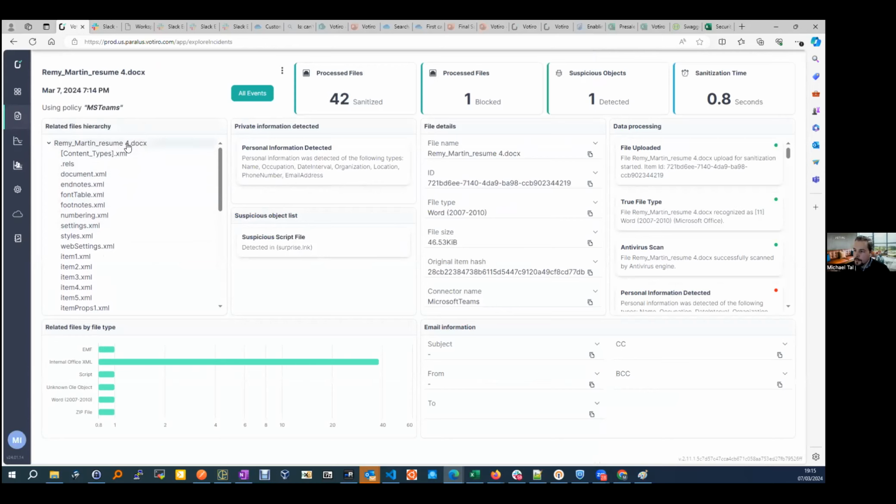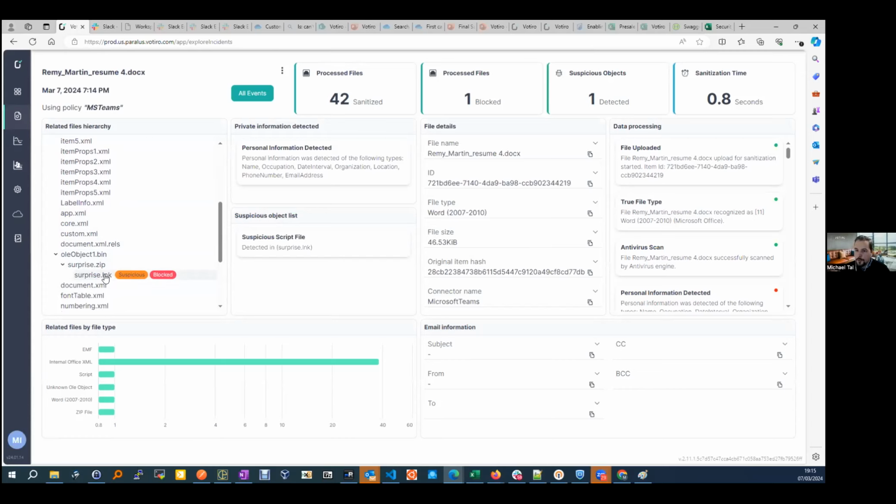You can see under the files hierarchy that we have many dependencies within that Word document. And if I'm scrolling down within the doc, we can see we have that embedded object. We have that .bin file that holds the zip, and inside the zip, we have the shortcut link that holds that file that we use for the demo. And of course, we removed and blocked that.